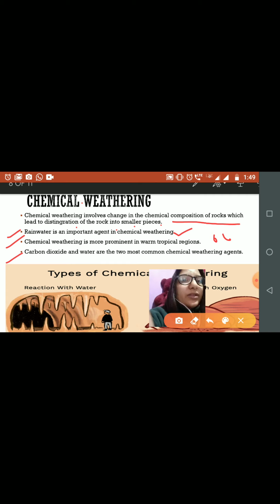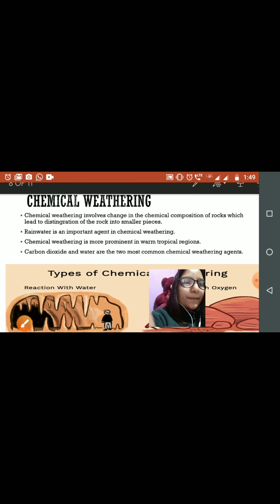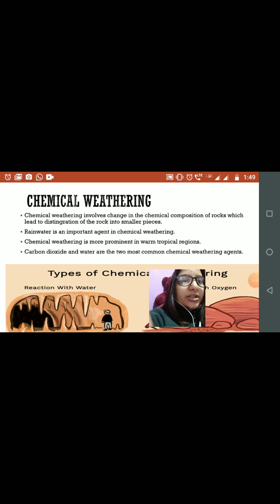Then chemical weathering is more prominent in warm tropical regions. Okay, why? Because in the tropical region we have heavy rainfall. Okay, then the third point you need to remember is carbon dioxide and water are the two most